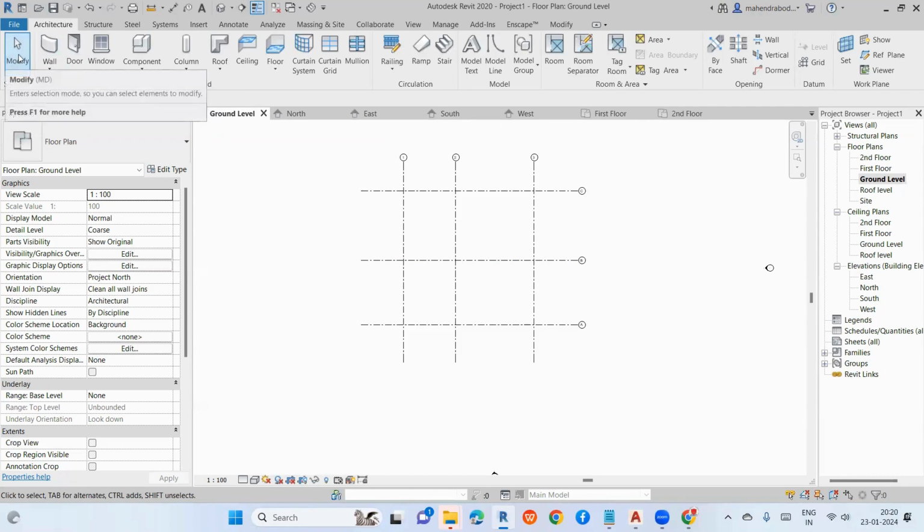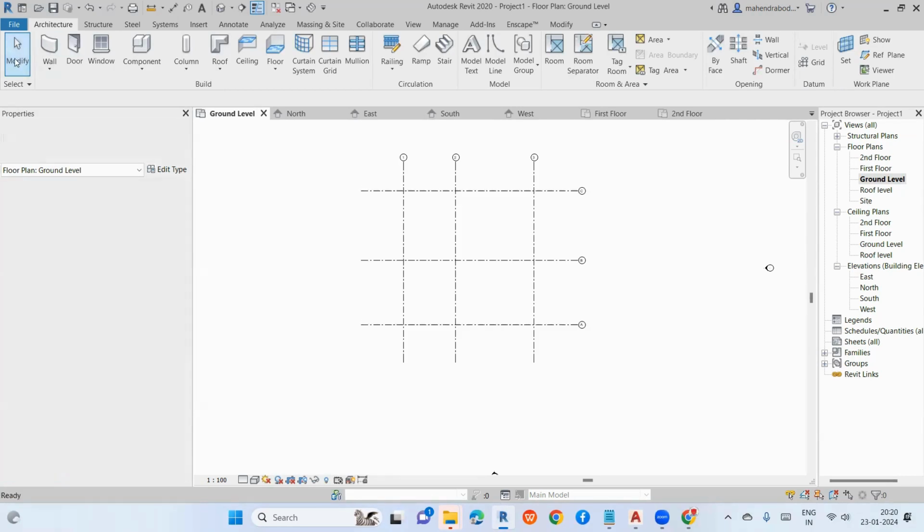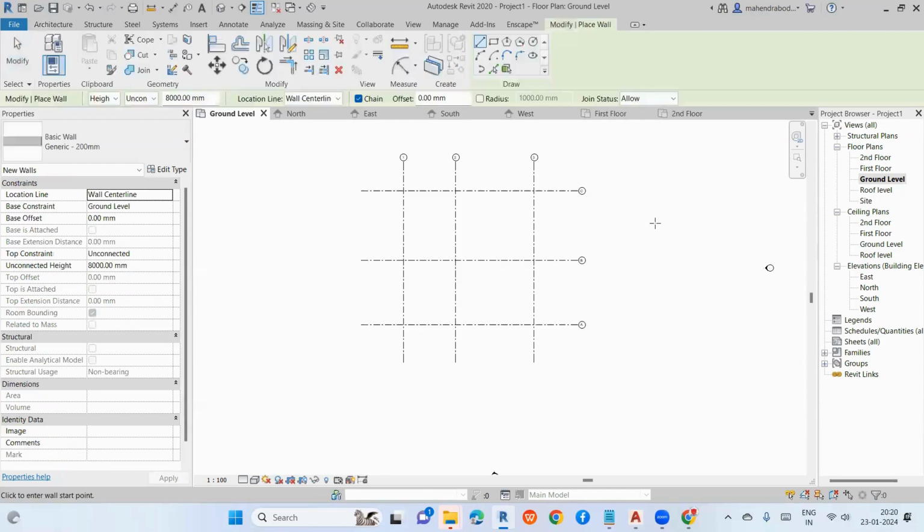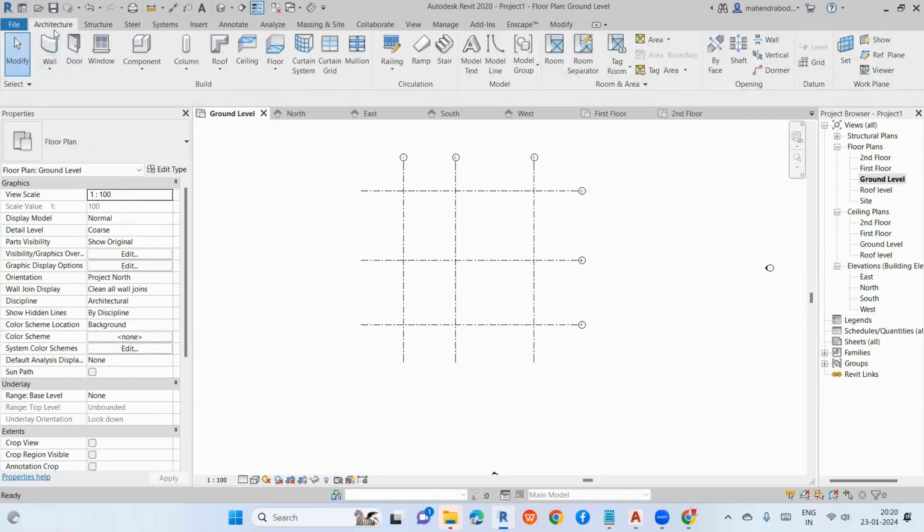So what is this Modify tool? If you want to come out from a command, you can press Escape, or type Escape or Modify. See, for example, I created a wall. If you want to come out from this command, just type Escape or Modify. Okay, so I'm going to select walls.